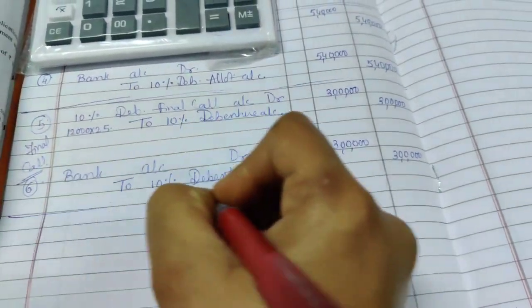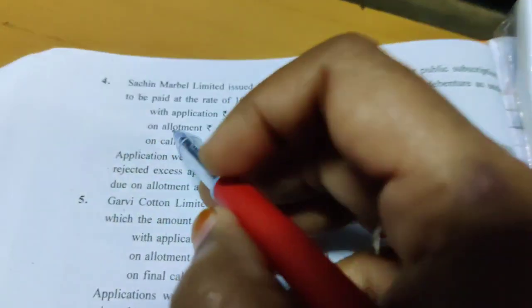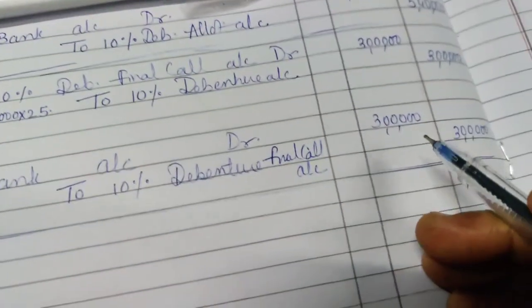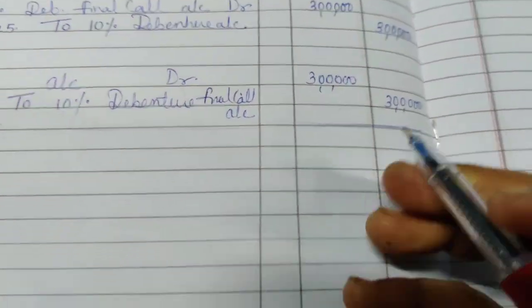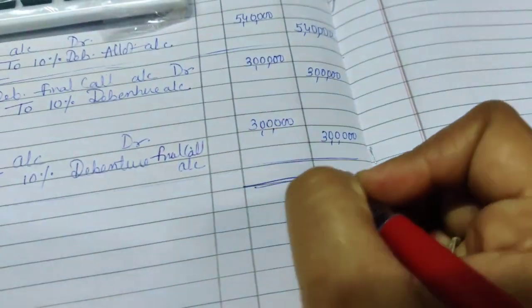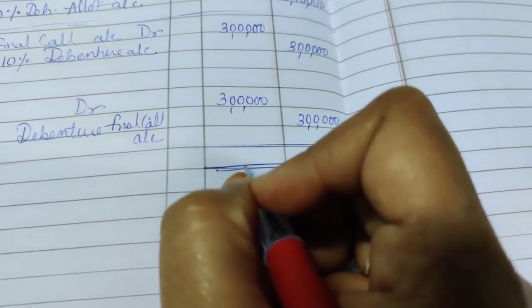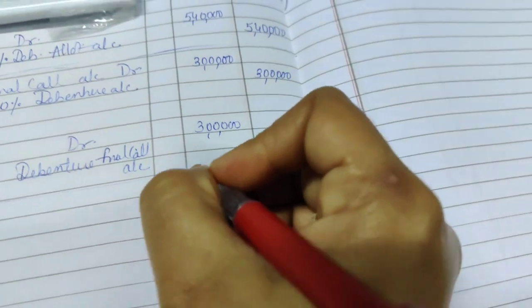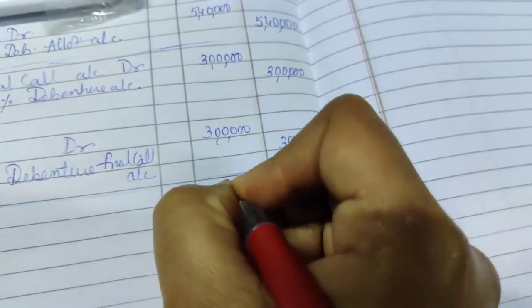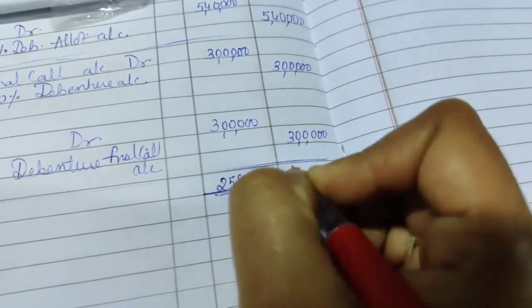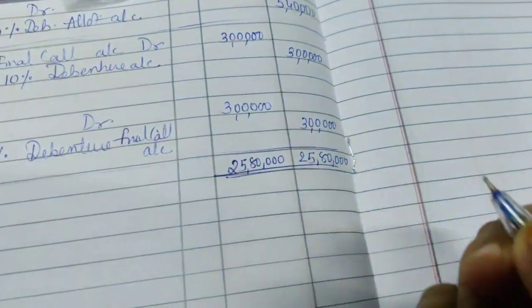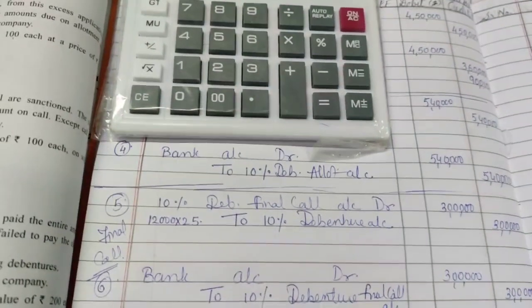Now all the levels are over: application, allotment and final call. At the end you have to do the total of the debit side and credit side, which is 25 lakh 80,000 on both sides. This is your sum number 4.